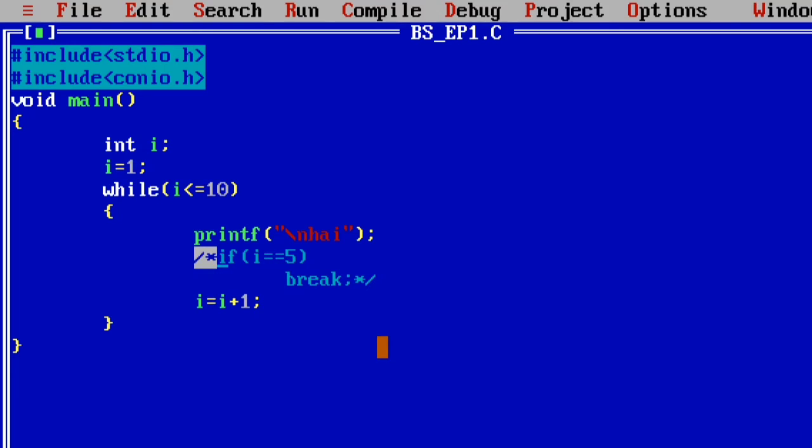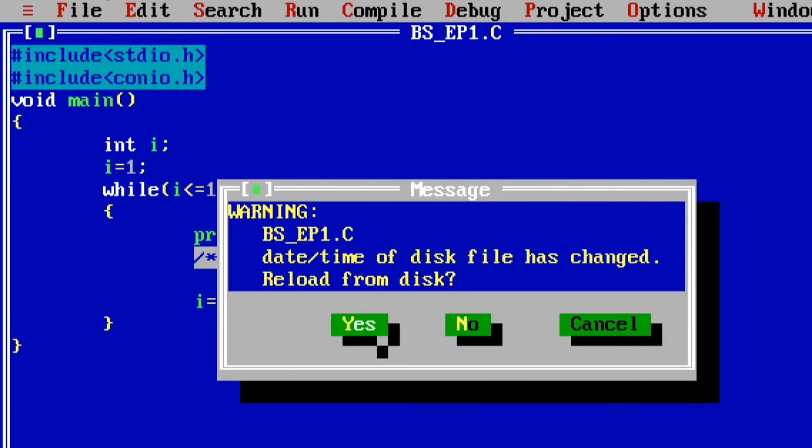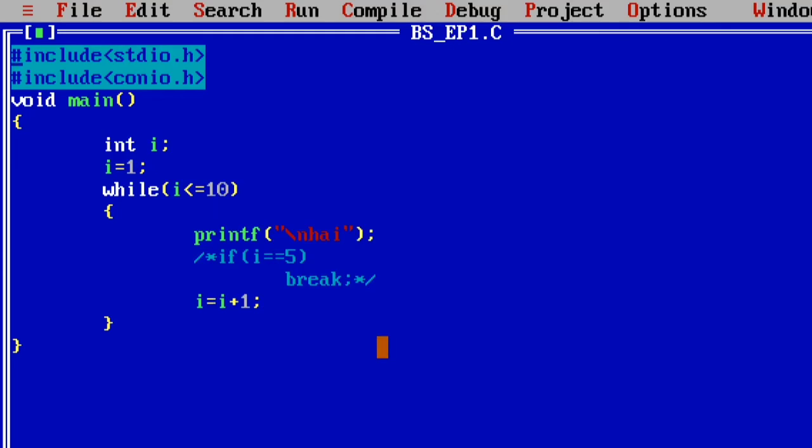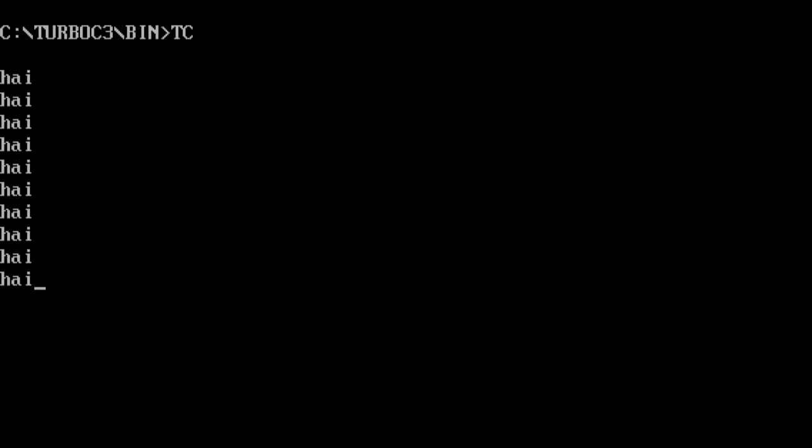So I am saving the program and pressing Alt F9, compile successful. Here the break statement is not executed. Why? Because the break statement is currently enclosed in the comment lines. Then compile is completed, then I execute the program. Execution is completed, then Alt F5 to see the result.